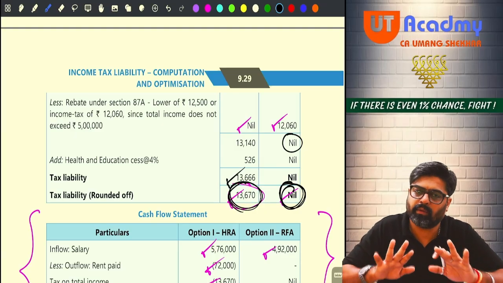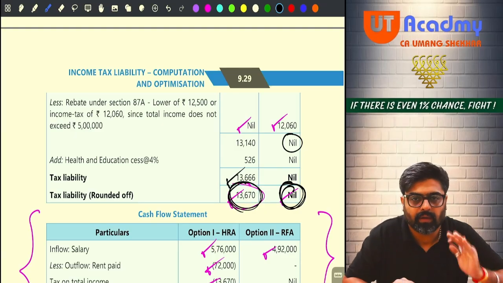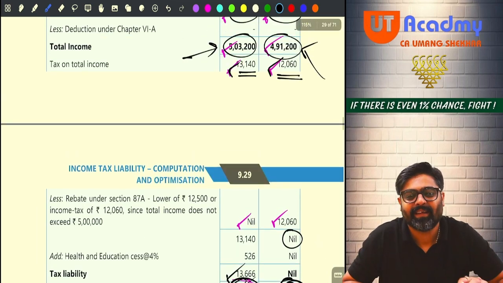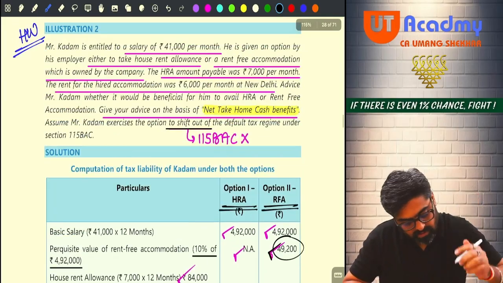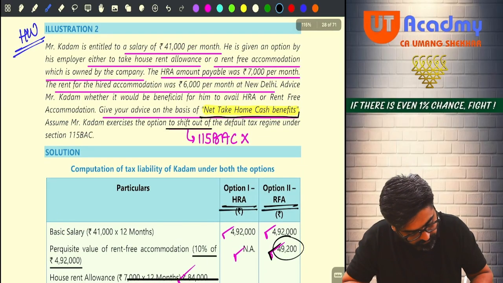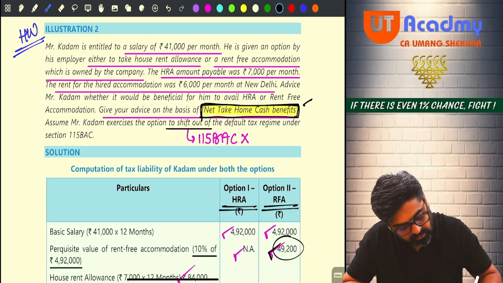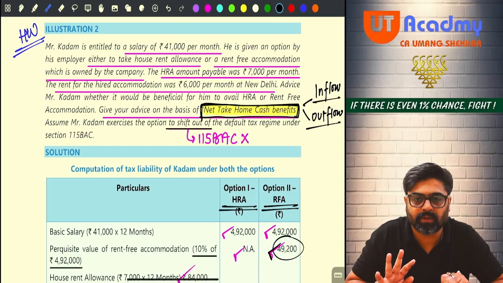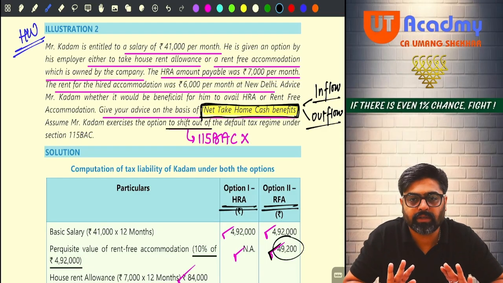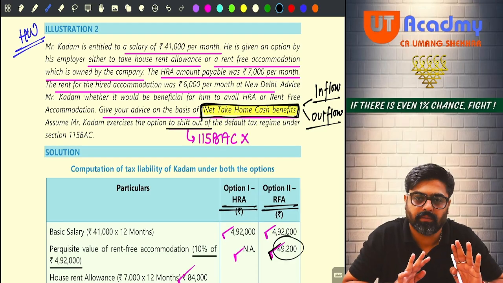Okay, now this entire calculation you have done. Now apply some mind. See, if we talk about net take home cash benefit, what we talk about, net take home cash benefit, this means how much inflow is coming in your hand, and out of that how much outflow is happening. Okay sir, so in both the options you are supposed to see how much is your net cash benefit.